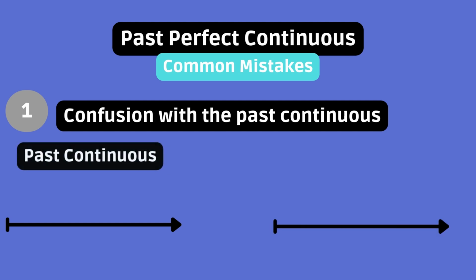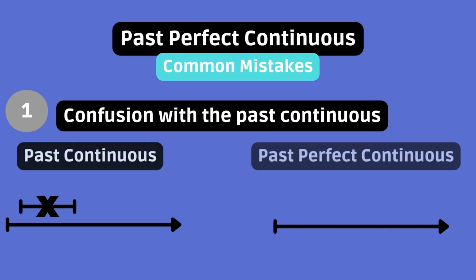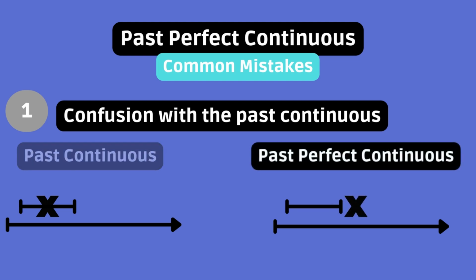The past continuous will emphasize an action taking place at the same time as another one at a specific moment in the past, while the past perfect continuous focuses on an action happening prior to another one in the past, with an emphasis on the duration of said action.